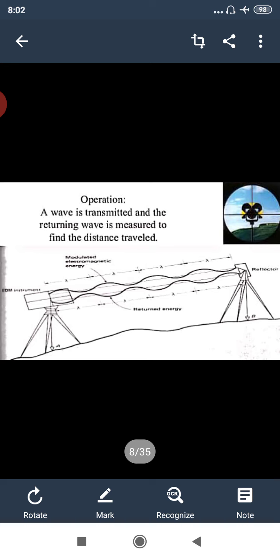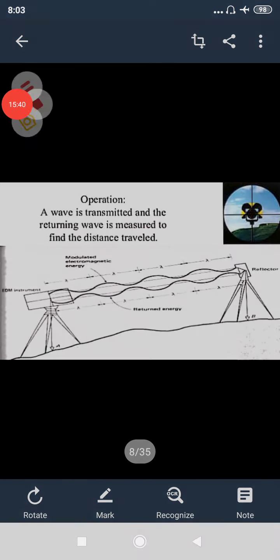The time taken by the wave to travel the distance 2x, or 2D, that is once while going and once while coming back. And by knowing the velocity and time taken by that particular wave, we can easily determine the distance. This is what that whole figure shows.